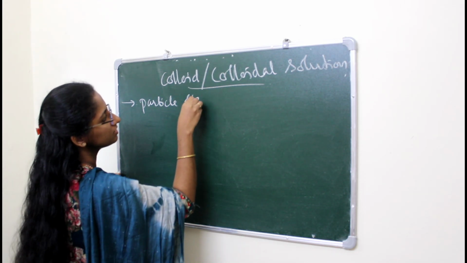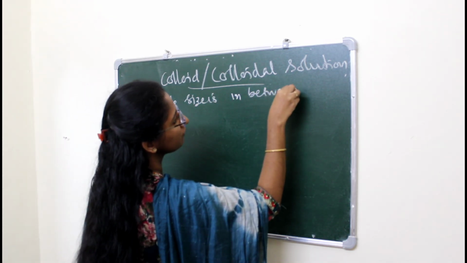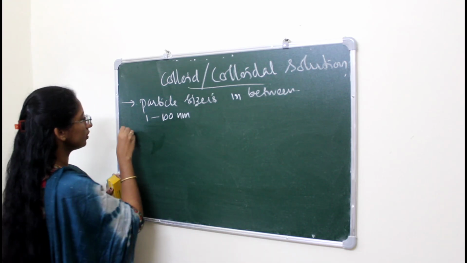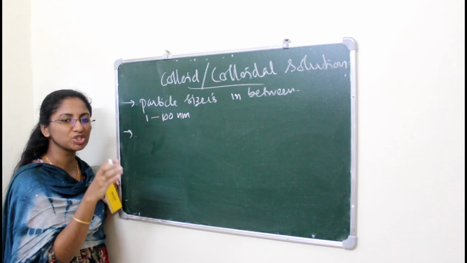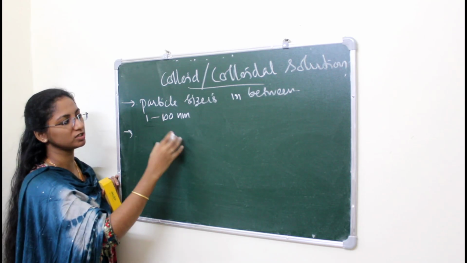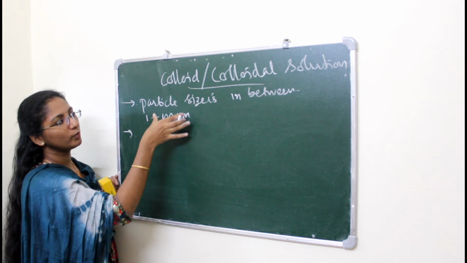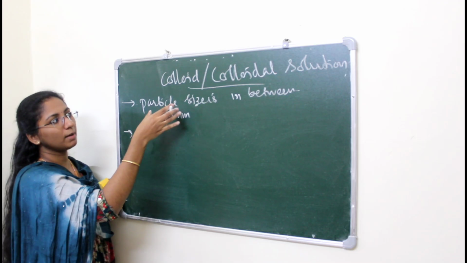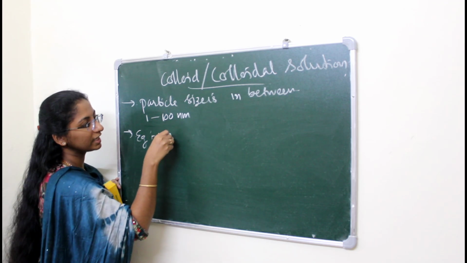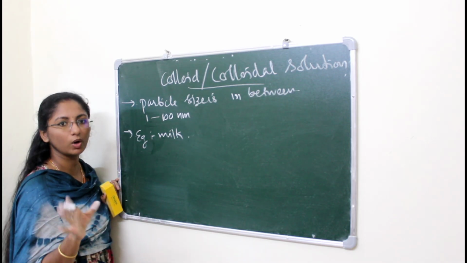Particle size is in between 1 and 100 nanometer. Okay, so its physical state is actually in between solution and suspension. The particle size is in between solution and suspension. And here we can say that an example for colloid or colloidal solution is milk. In case of suspension, we can take the example as mud solution or soil solution.